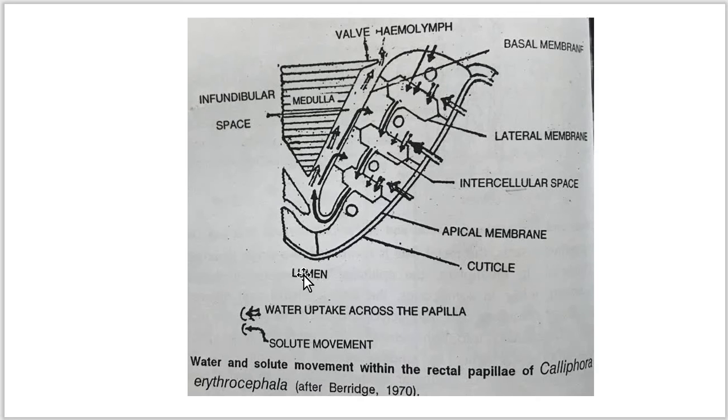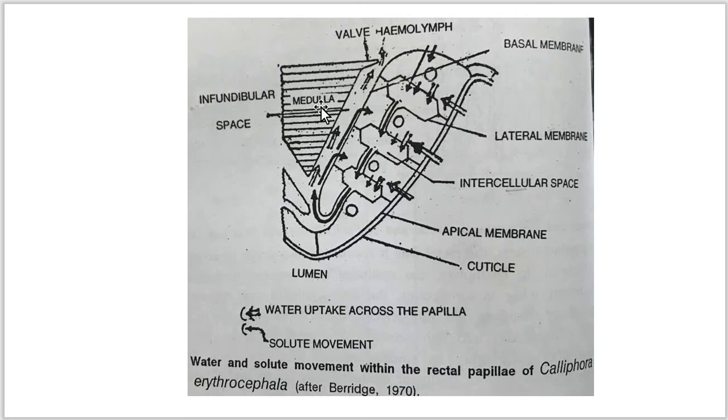This is the medulla. Here you can see this is the cuticle. This is the apical membrane. Then here you can see the intercellular space. This is again the lateral membrane. This is the basal membrane. Here the hemolymph is there, and here is a wall which is present to close the entry of hemolymph. This is the infundibular space, and here you can see this is the medulla.